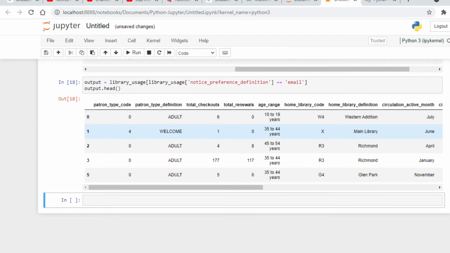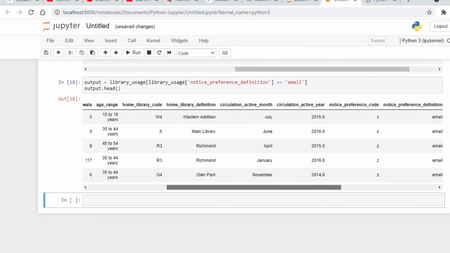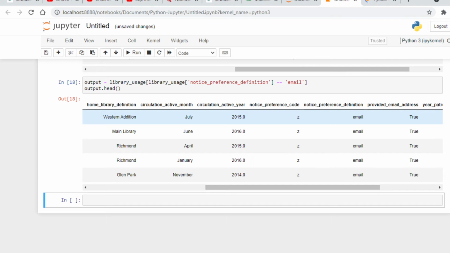Output.head, and now we'll go to the notice preference definition column. So now as you can see, we have only those rows where notice preference definition is equal to email. Now what we will do here is our other filter will be if they have provided their email address or not. So we have a category in true or false. So we will apply the second condition where they have not provided an email address. So our second condition will be that provided email address should be false because they have not provided any email address. So what we will do here is we will wrap this in a bracket.